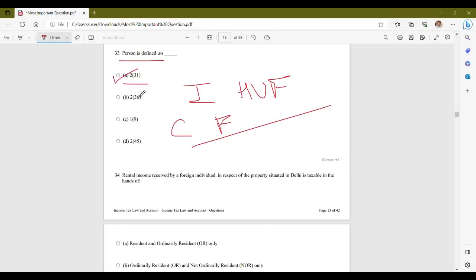Therefore, section 2, subsection 31 of the Income Tax Act provides the definition for a person for the purpose of income tax in India.